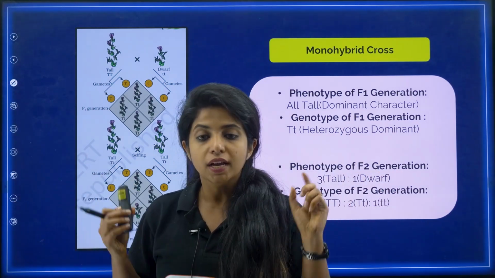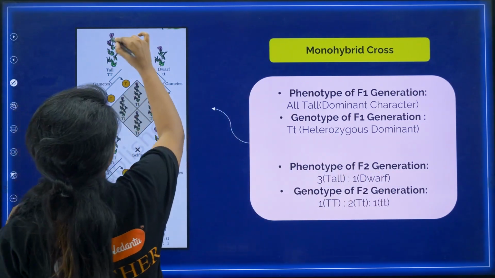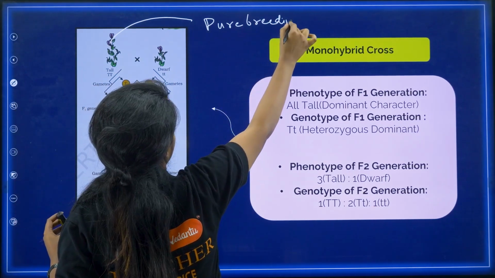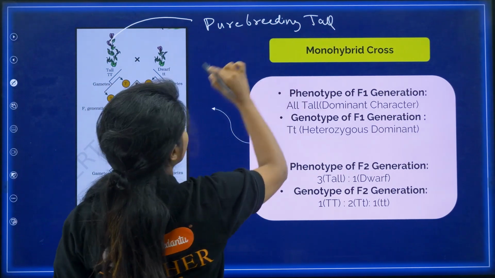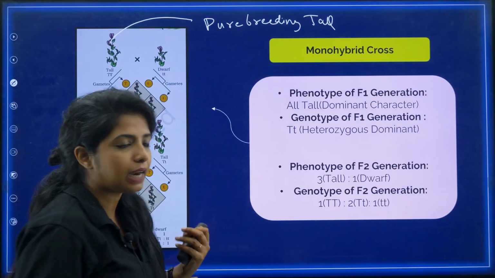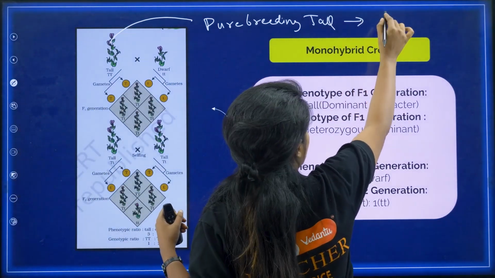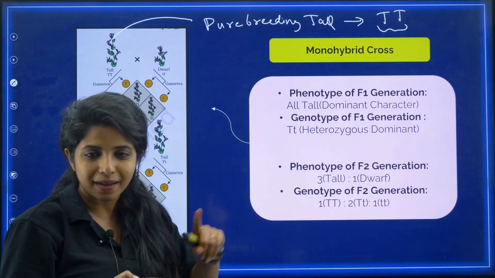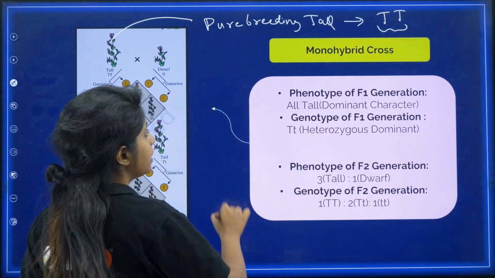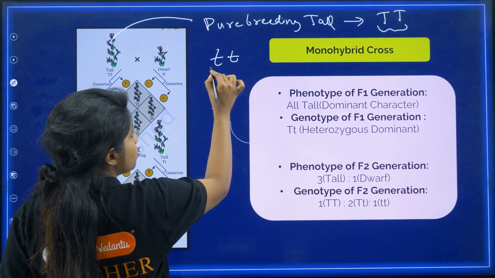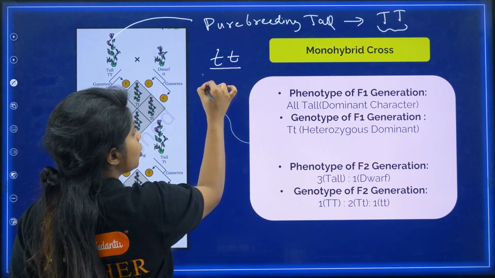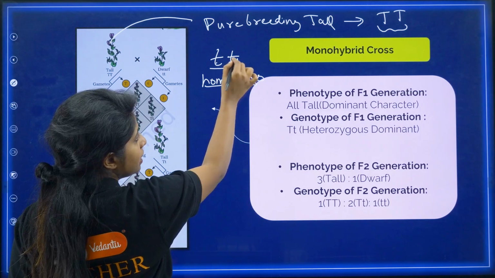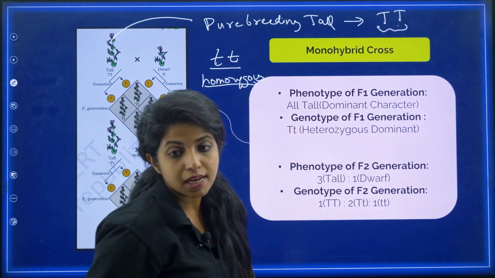And what did he call them? He called them pure breeding tall and pure breeding dwarf. What do you mean by that? Basically, that means both the alleles were, my dear children, homozygous. They were the same. It's capital T, capital T. In the case of dwarf, it was small t, small t. You call this the homozygous condition, where both the alleles are going to be the same.